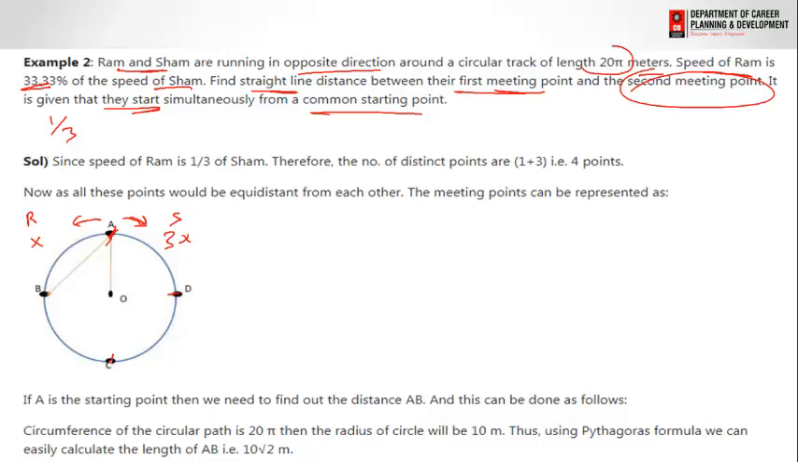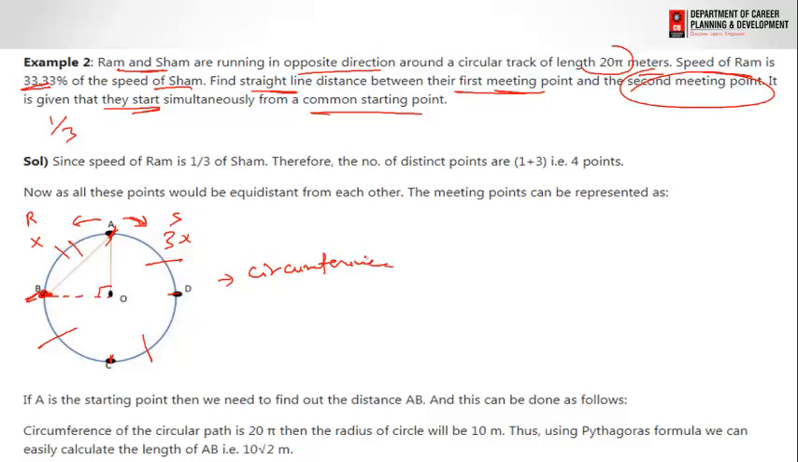That means they meet at these 4 points, and Shyam covers 3 parts, the first part, second part and third part, whereas Ram covers only the first part. It means they meet at the point B. This is the quadrant we have, and it makes a right angle triangle. Hence the distance is 20 pi.